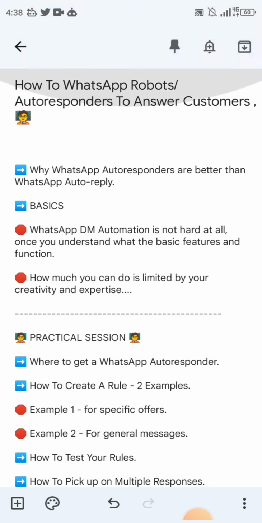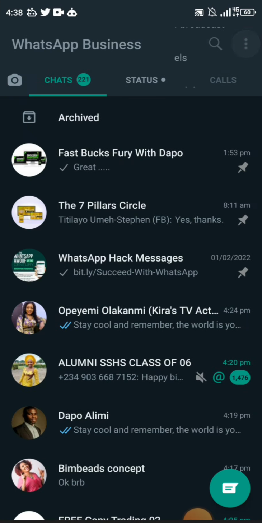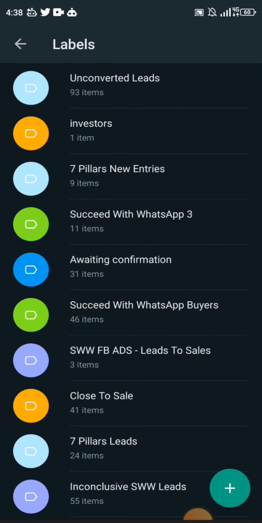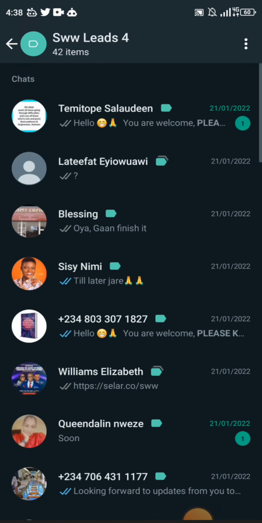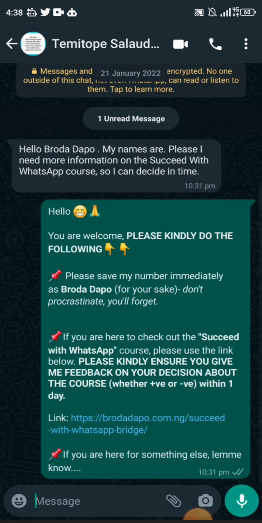So let's get in. WhatsApp autoresponders are better than WhatsApp auto reply because they are able to time their responses. Sometimes you send a person a message on WhatsApp and you receive an automated reply, a long one from them, right? You notice that anytime you send a message to people, this response drops immediately. It's called the greeting message.